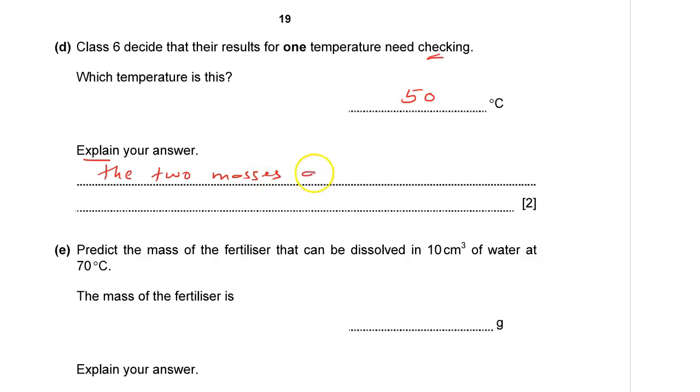The two masses are very different. You can state the difference. One is at 8 grams and the other is 2 grams. Quite a big difference there.